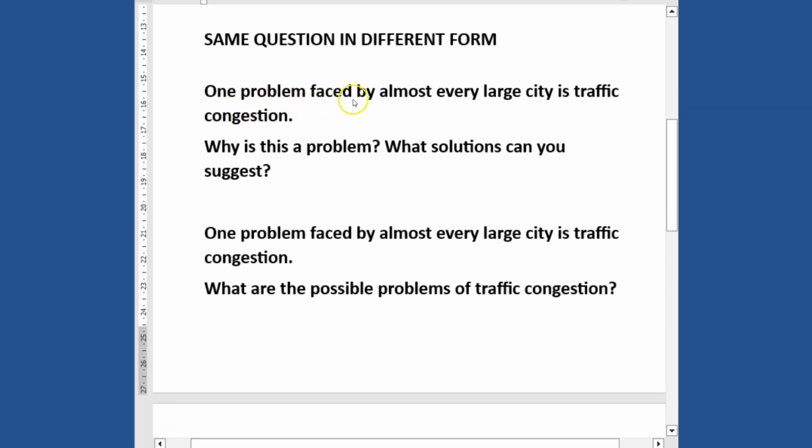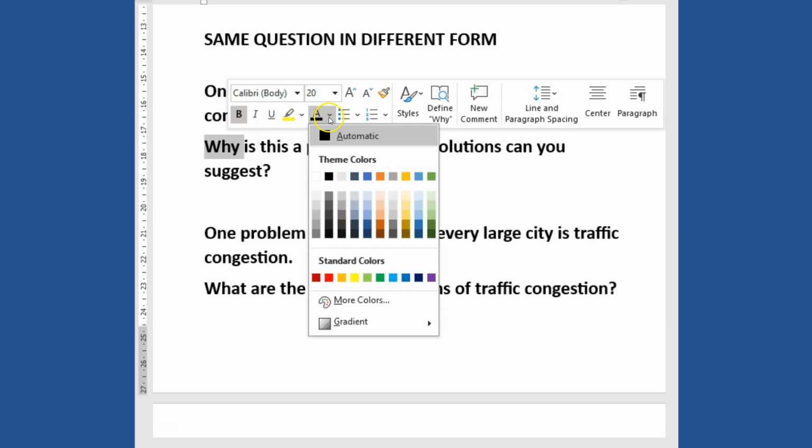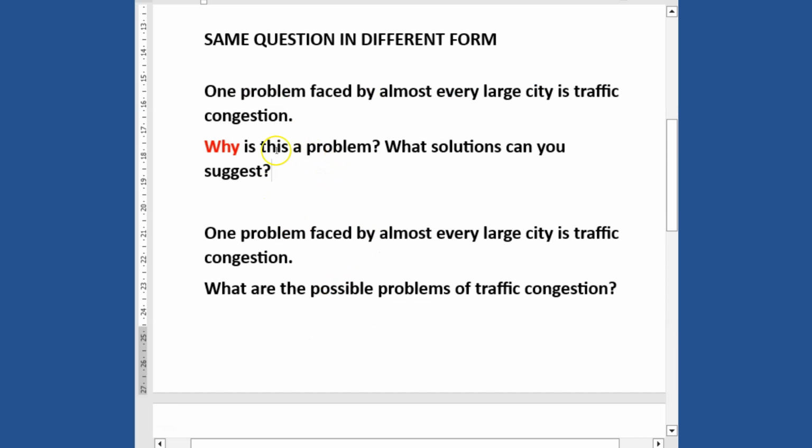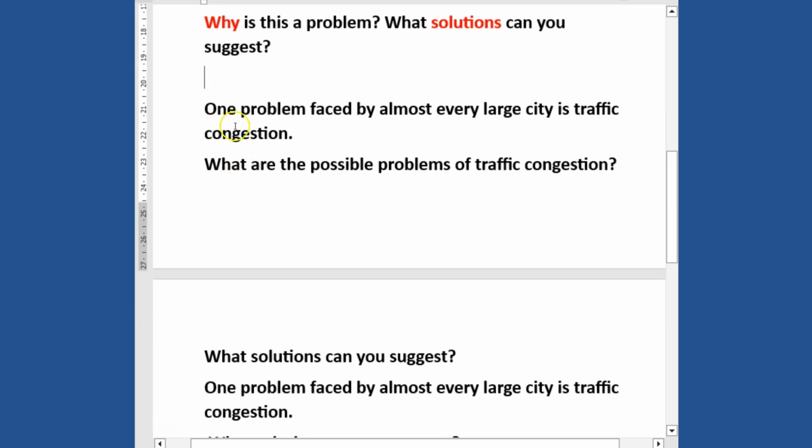All right, let's look at a different way they can put it. One problem faced by almost every large city is traffic congestion. Why is this a problem? Why do you think this is a particular problem that we should take note of? And what solution do you think can be given? This is not the same as the first one. Why do you think it's a problem? That's what you should know. You need to state why you think it's a problem, and also the solution that you can give.